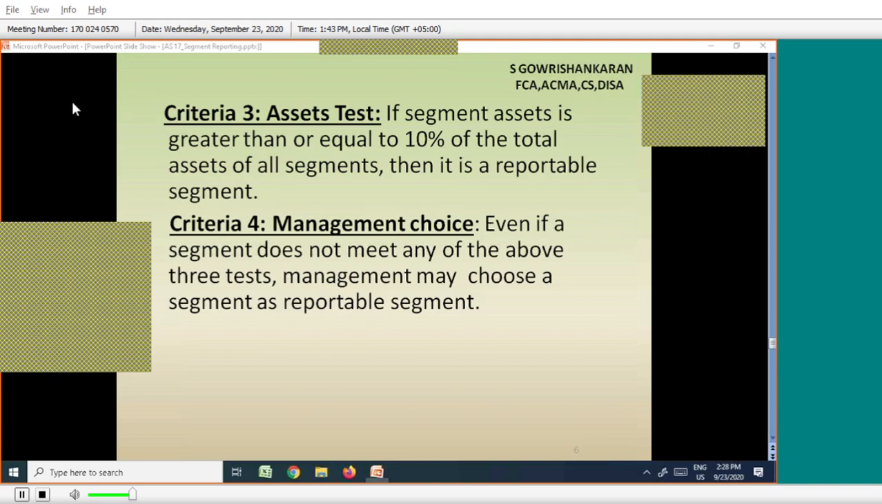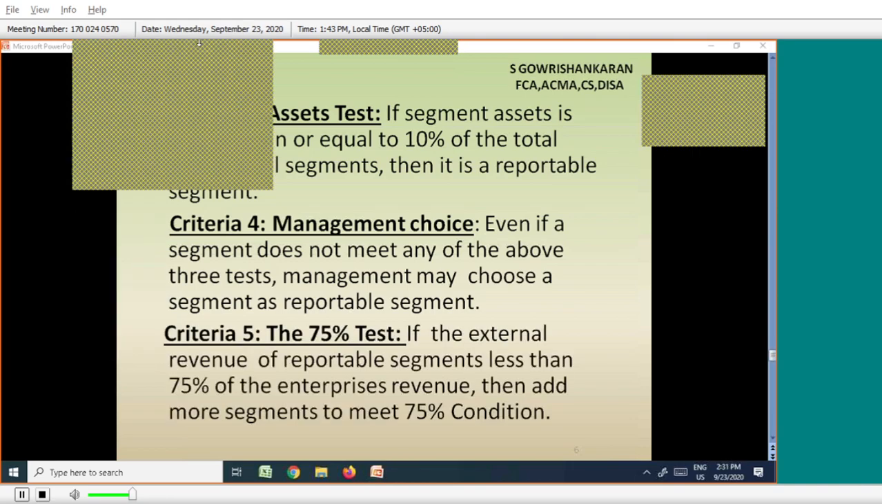You have to compare the external sales of all those reportable segments. Add all the reportable segment external sales. External sales means sales to the public, not to other divisions. Add all those external sales alone. Then check with the total external sales.